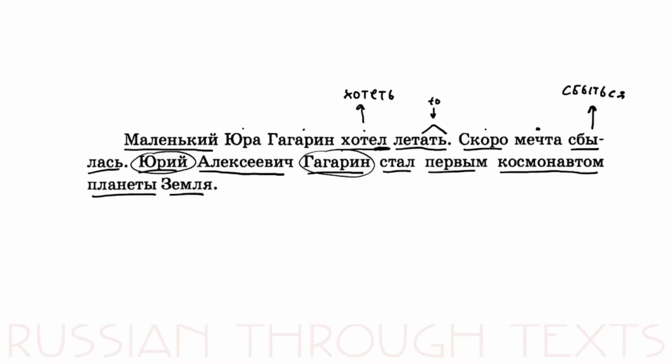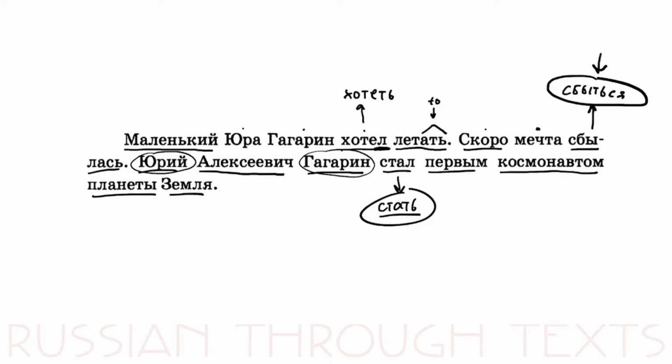Стал is the past form of the verb стать, to become. So what's the difference between this verb and this verb? So сбыться is like to come true. We talk about a dream. And стать is to become yourself. For example, стал космонавтом. So he became a cosmonaut. He became a space traveler.